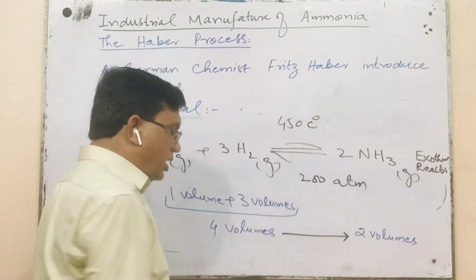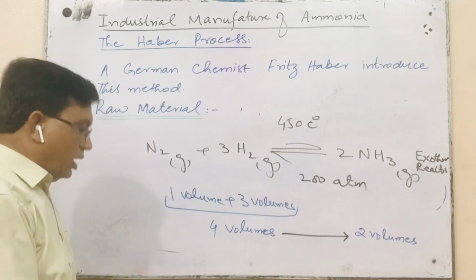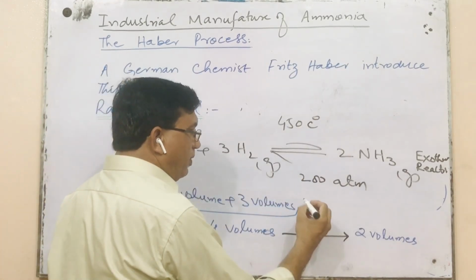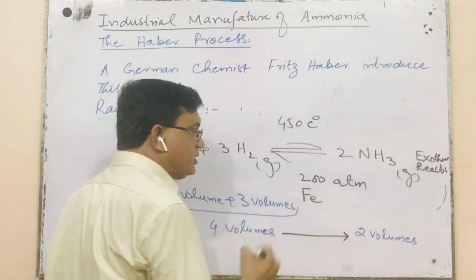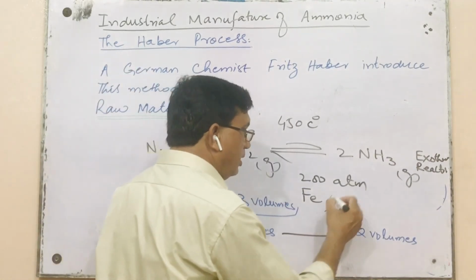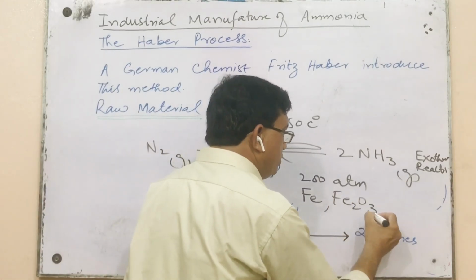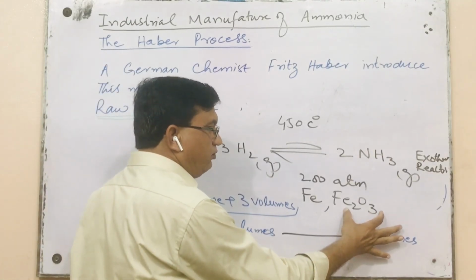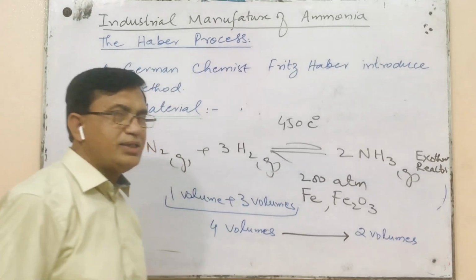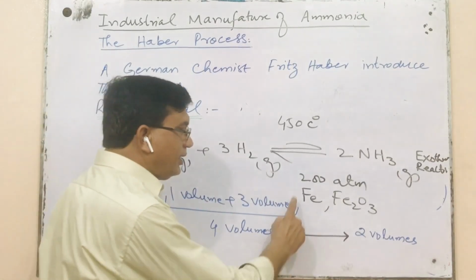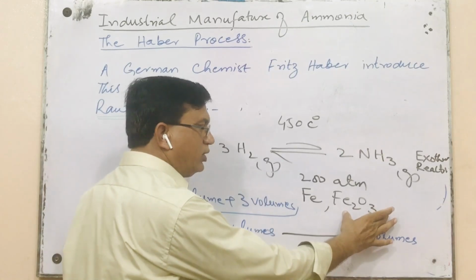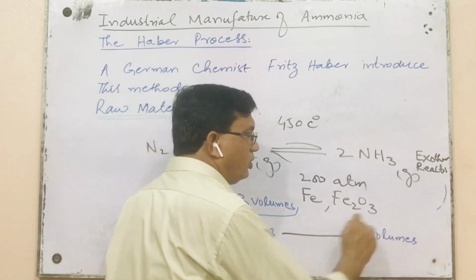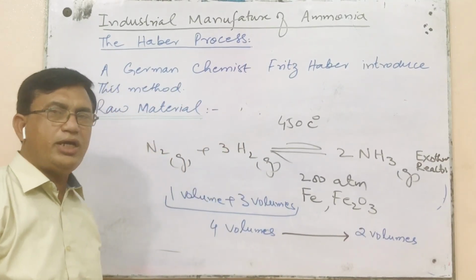Both of these conditions are accompanied with the use of catalyst. In this Haber process, iron is used as catalyst and iron 3 oxide is used as promoter. Promoter means that substance which increases the activity of a catalyst, which increases the catalytic efficiency of a catalyst. That is called a promoter.